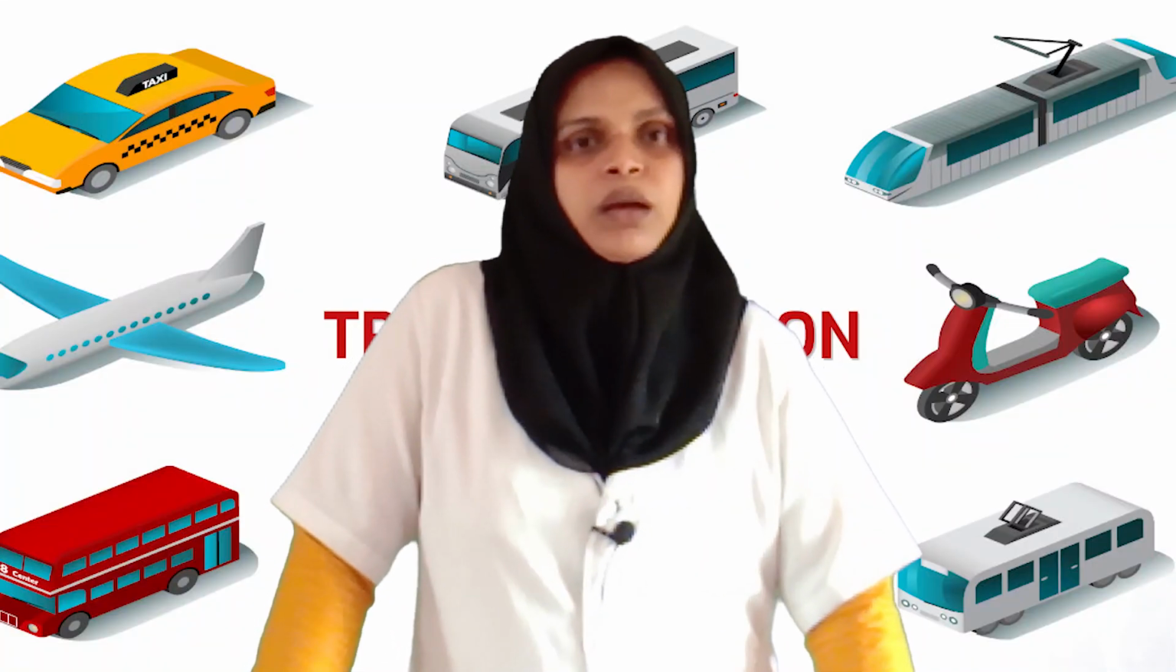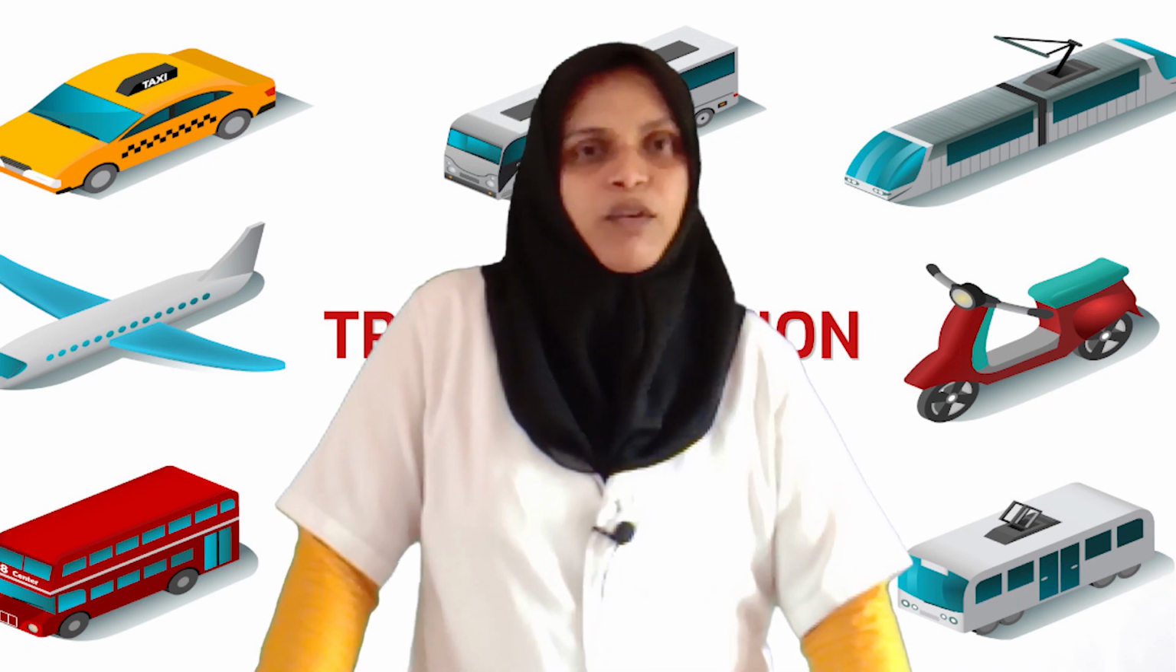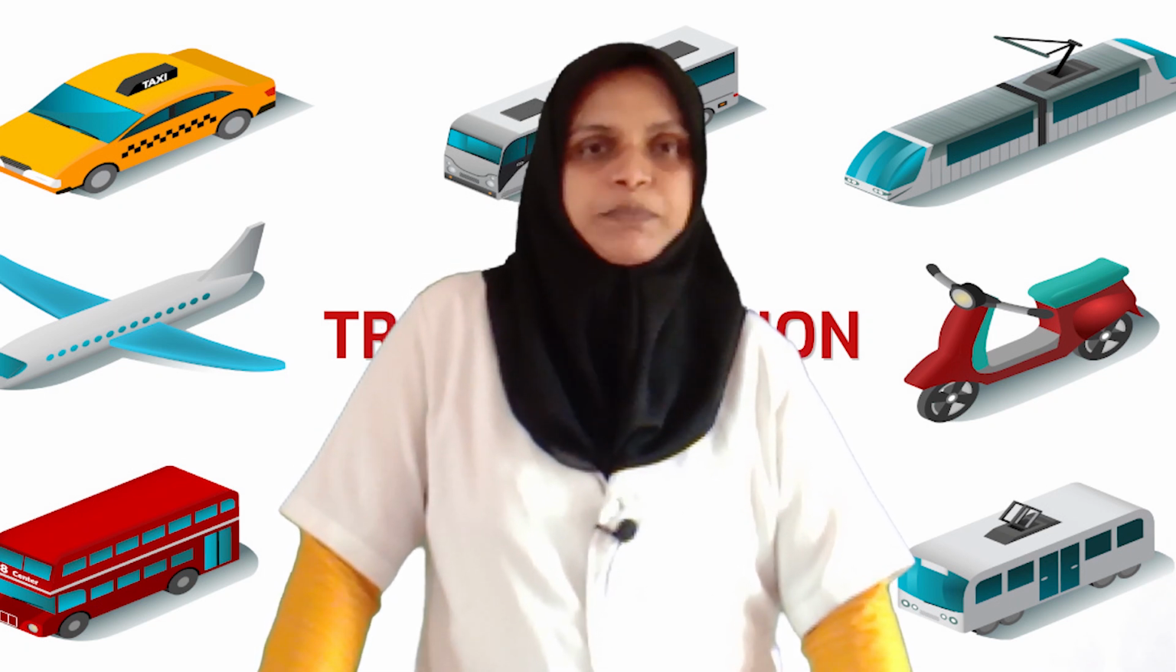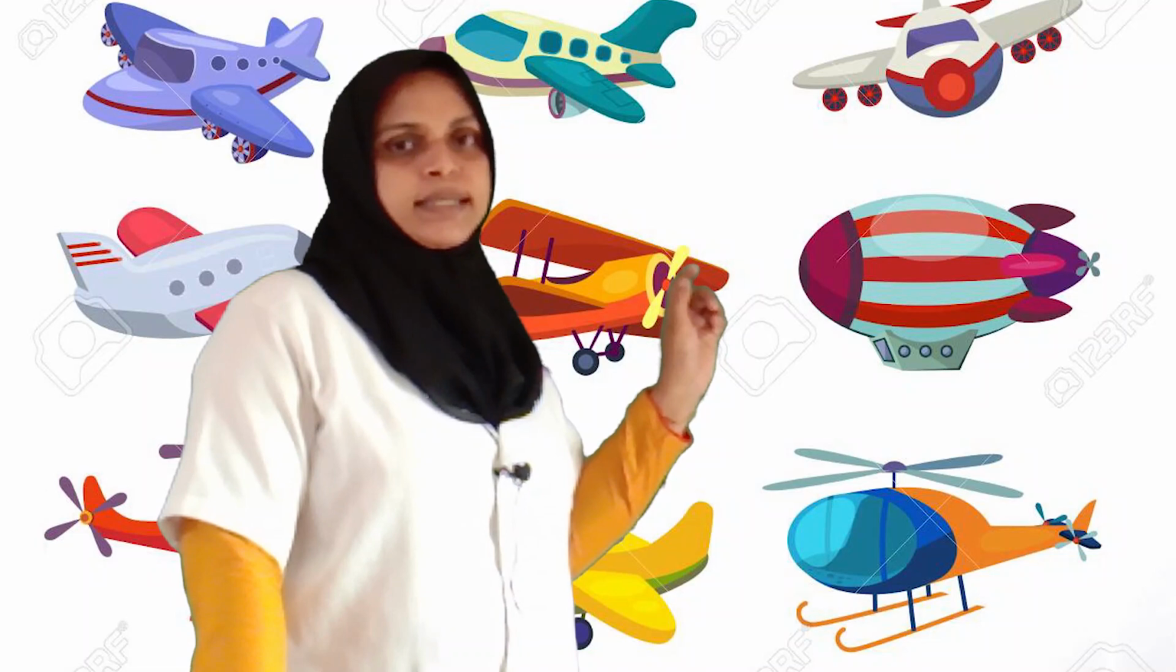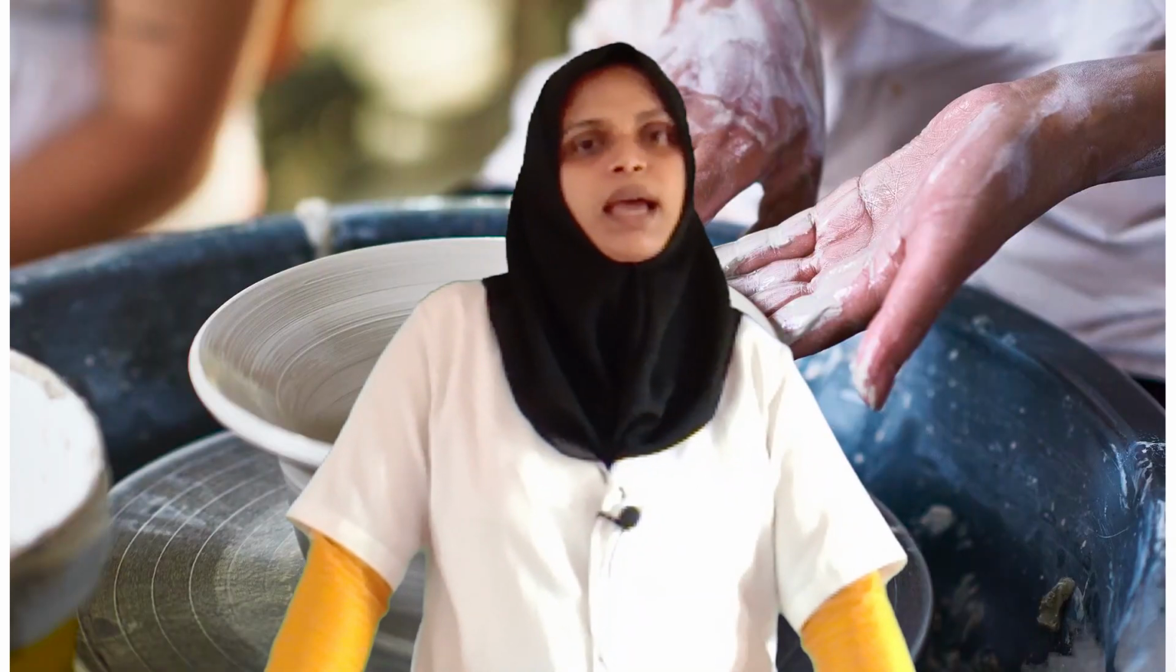Okay children, what did we learn today? We learned different ways of transportation: roadways, waterways, airways and railways. And the invention of wheels was a remarkable thing in the history of human beings. Other than vehicles, we are using wheels in cutting wheels, crane, pulley, potter's wheel and flour mills, etc.